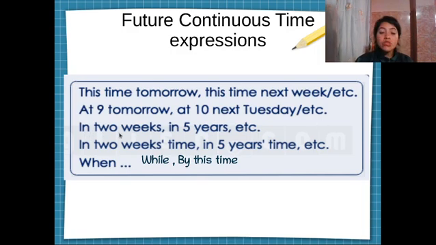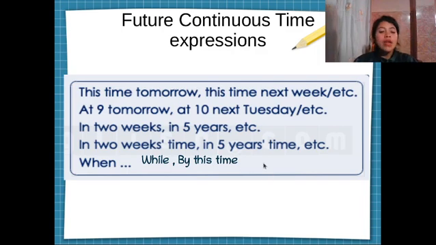And we have in 2 weekends' time, in 2 years, in 5 years, in 10 years, right? And also we use when and while: when we have the interrupted action, while when we have parallel actions, actions that happen at the same time.